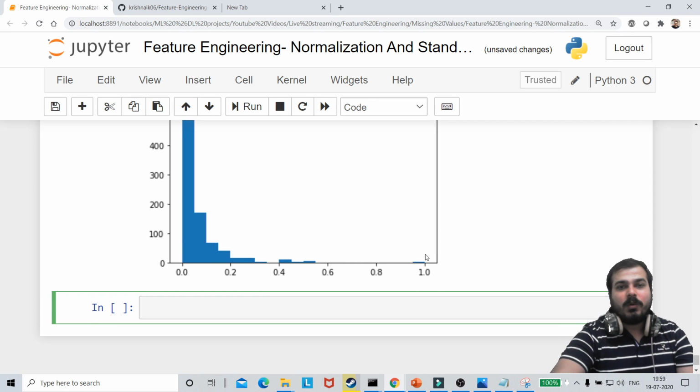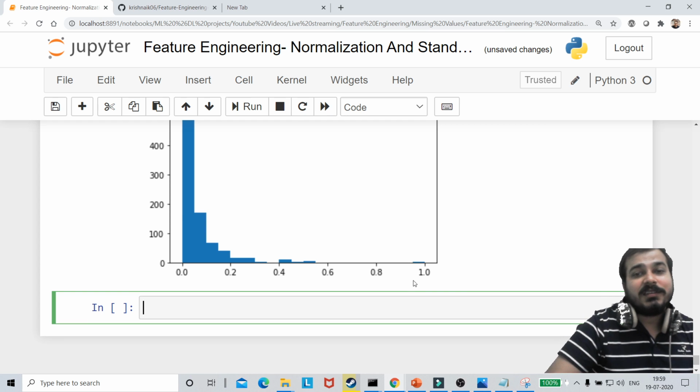This value is basically an outlier, guys. This also you can consider as an outlier, right?